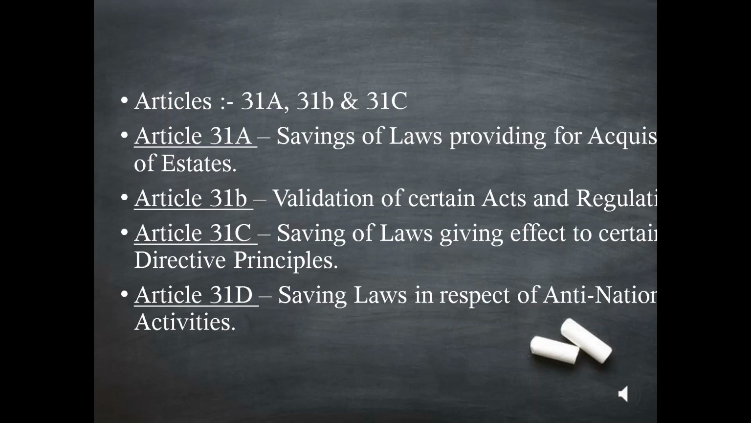Let's not get into the details of Articles 31A, 31B and 31C, but let's just mention them. Article 31A is the saving of laws providing for acquisition of estates. Article 31B is the validation of certain acts and regulations. Article 31C is the saving of laws giving effect to certain directive principles. And Article 31D is the saving of laws in respect of anti-national activities.